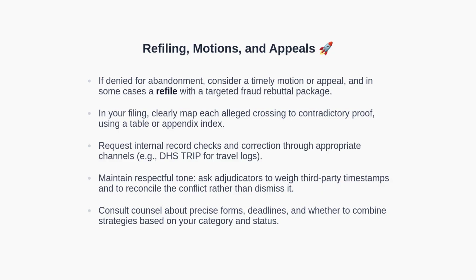In your submission, line up each alleged crossing with specific contradictory evidence and include an index for easy review. Ask for internal record verification and correction, for example through DHS TRI-PIP for travel history. Keep your tone professional and focus on reconciling the conflict rather than accusing error. Consult qualified counsel to select the right vehicle and meet deadlines.